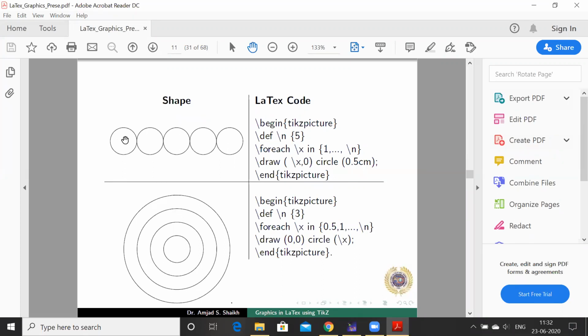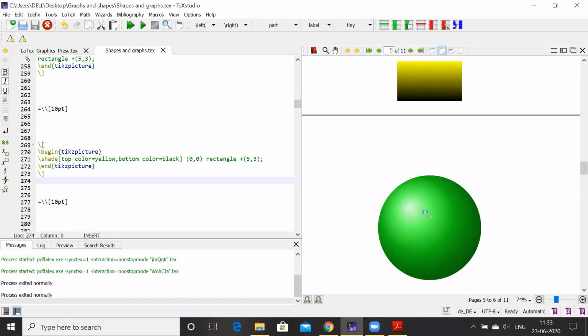So you see here this first circle whose center is at 1, 0, because we have defined this n as 5 and this \x is from 1 to 5. So there are 5 circles we'll get, and always this x coordinate belongs to 1 to this n. The second circle, its center will be 2, 0, third circle 3, 0, fourth circle is 4, 0. Like this it will go, and we can draw any number of circles we want. So see how it works, we'll see.